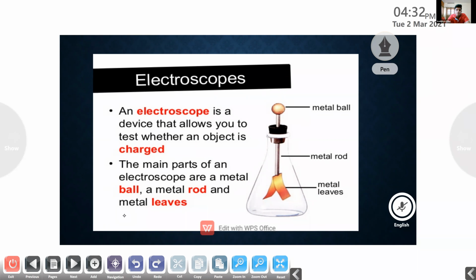Sharon, what are the major parts of an electroscope? A metal ball, a metal rod, and metal leaves. Metal ball, metal rod, and metal leaves are the important parts of the electroscope.